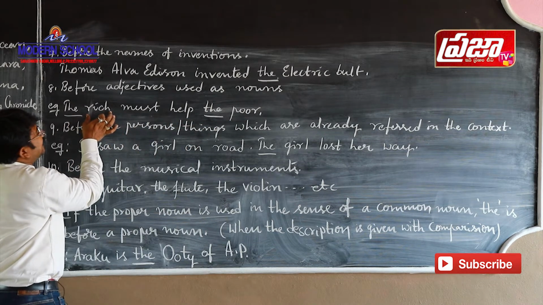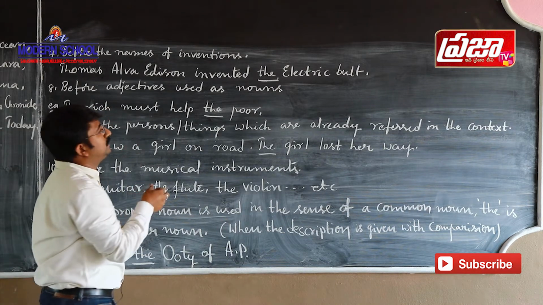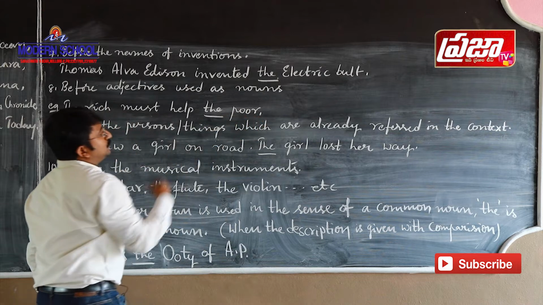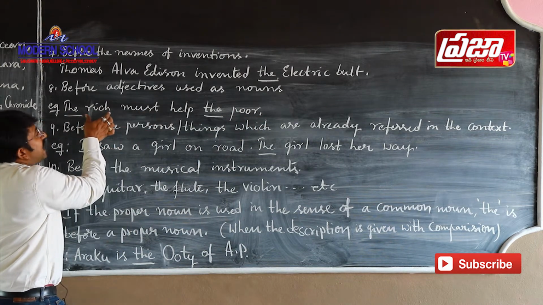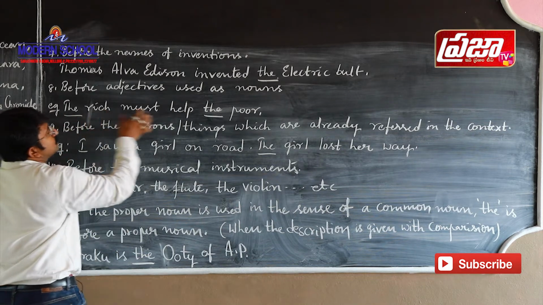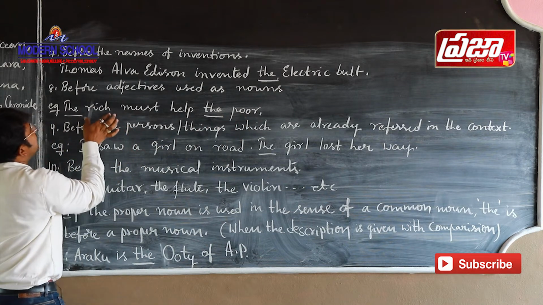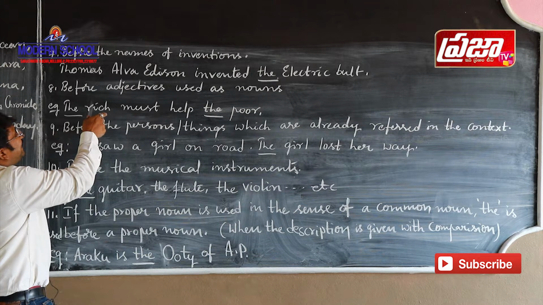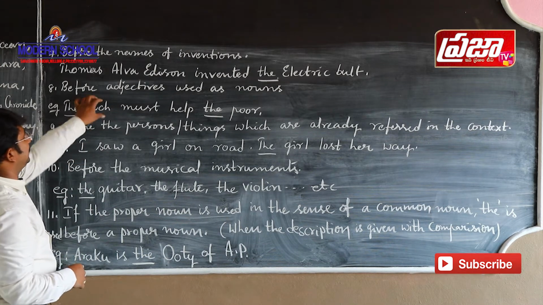If you take the word rich, its part of speech is adjective, and poor also is an adjective. In this sentence, these adjectives are used as nouns. See here, rich: all the people who are rich are talked about here, the entire class.